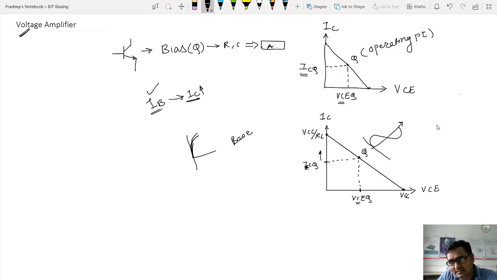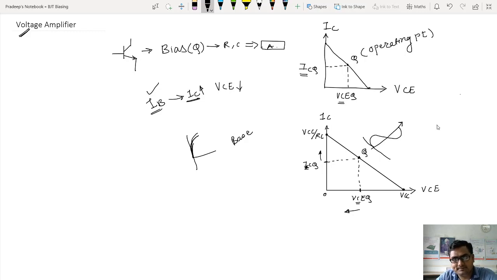Now if collector current increases, it means collector to emitter voltage obviously has to decrease, is it not? The current which is flowing through the collector is increasing, it means collector to emitter voltage has to decrease. So now this collector to emitter voltage will start decreasing. Look, decrement means in the downward direction, is it? Increments in the upward direction. Look at this, x and y axis.